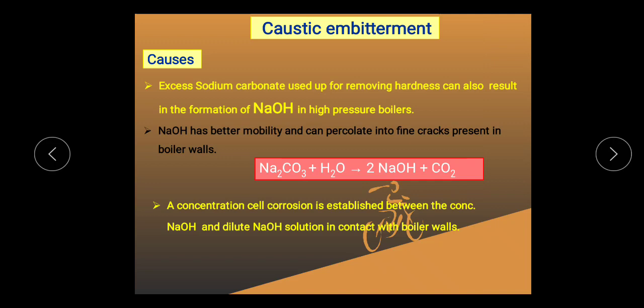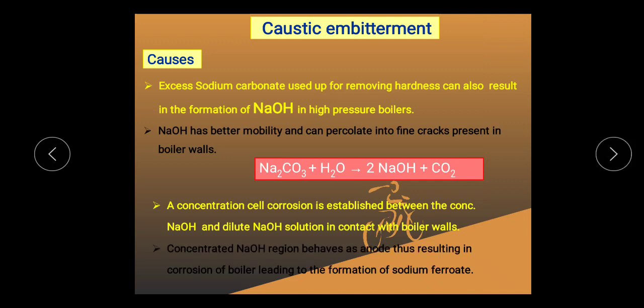A concentration cell is established between the concentrated NaOH and dilute NaOH in contact with the boiler walls. As the concentration cell is formed, the concentrated region behaves as an anode, resulting in corrosion of the boiler to form sodium ferrite. Now you know the cause, and after that, how can you prevent it?